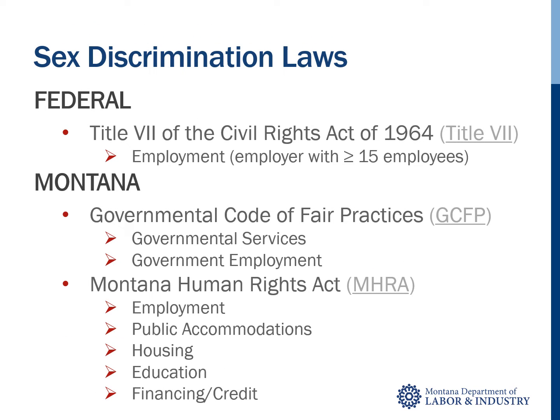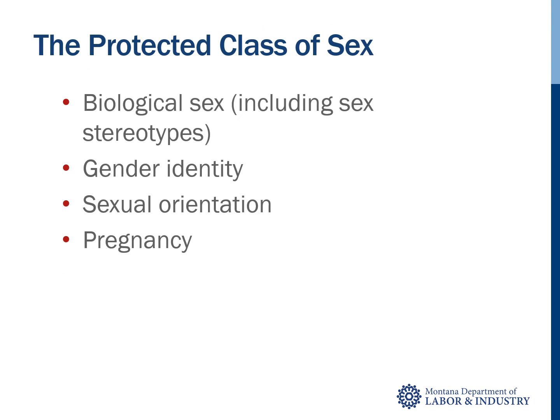Sex is a protected class under federal and state laws. The federal law that prohibits sex discrimination in the area of employment is Title VII of the Civil Rights Act of 1964. Montana's Governmental Code of Fair Practices and the Montana Human Rights Act are the state laws that prohibit sex discrimination in the various protected areas seen here. The protected class of sex contains several subcategories, which include biological sex, gender identity, sexual orientation, and pregnancy.